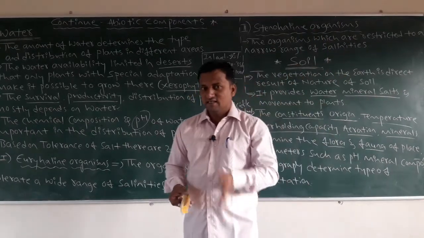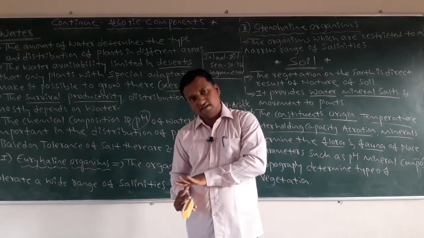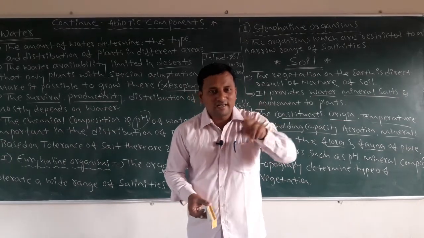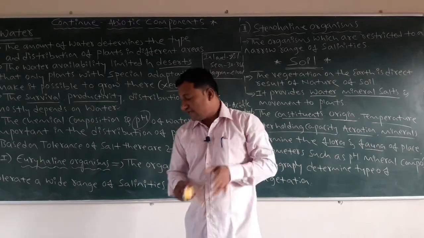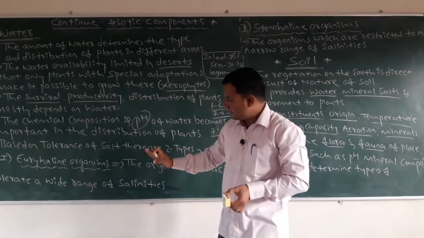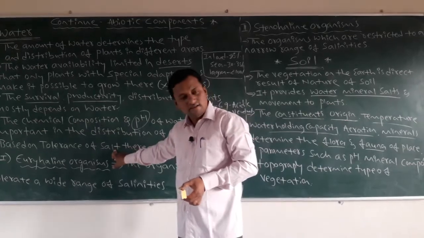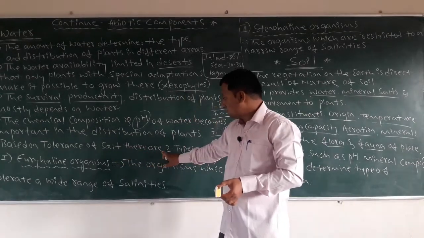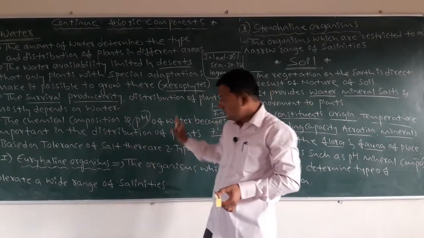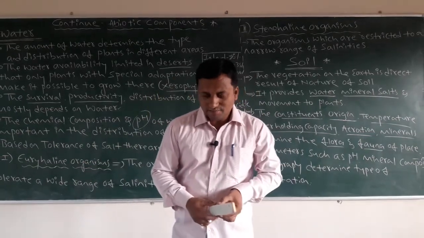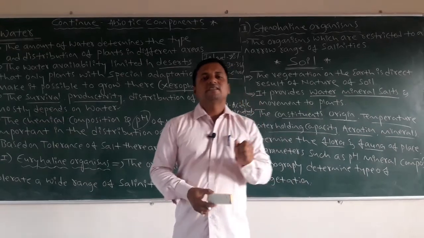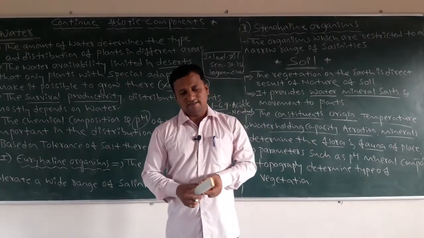If it is less, some organisms exist in that also. If it is moderate, there also some organisms exist. Based on salt tolerance, there are two types of organisms. The first type is called euryhaline organisms and the second one stenohaline organisms.